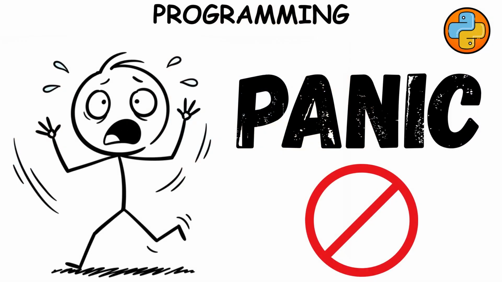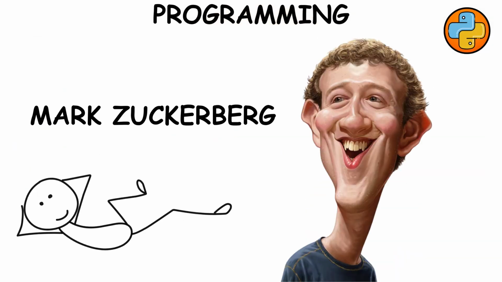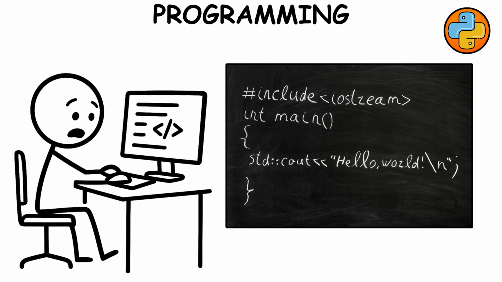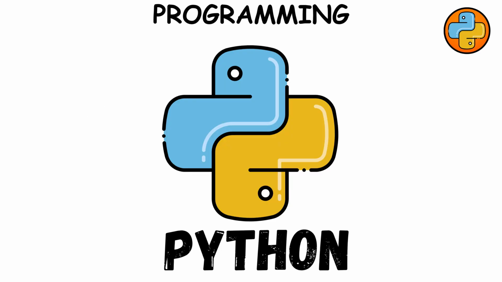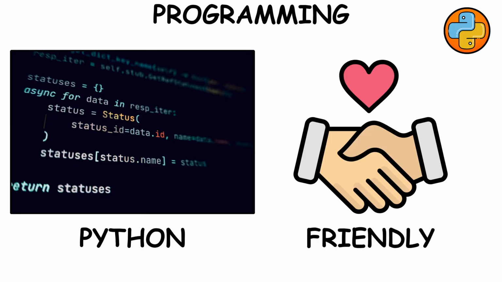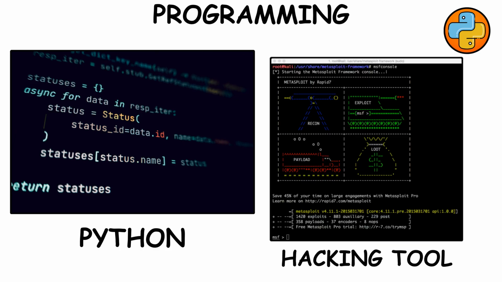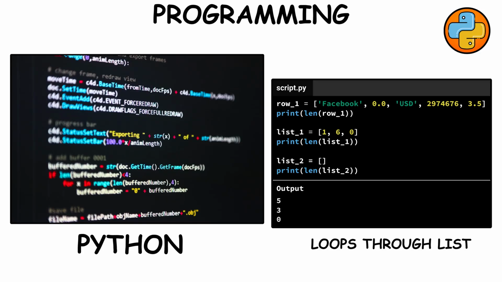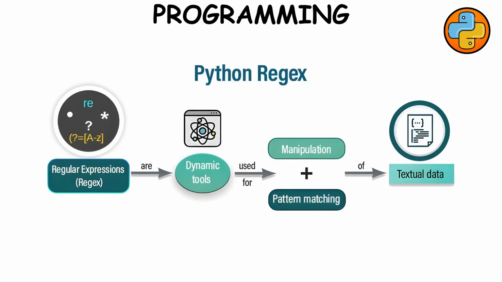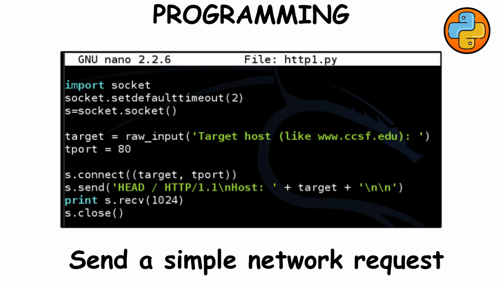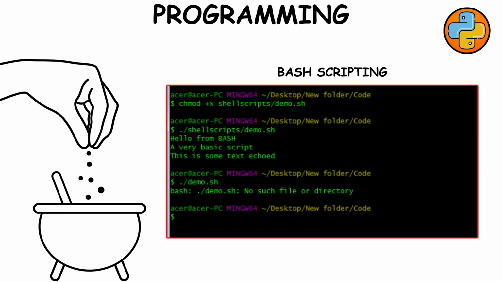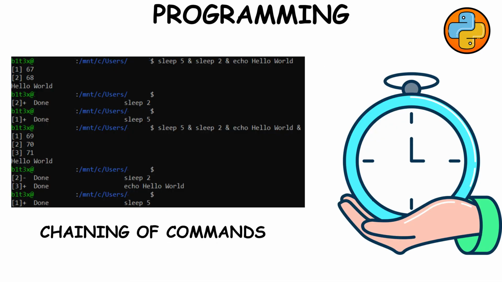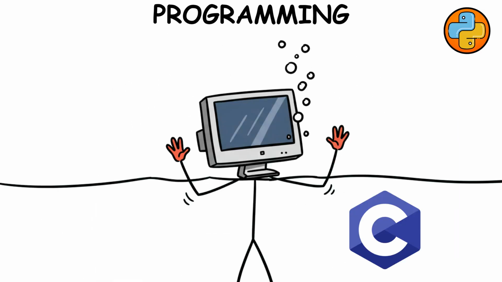Programming. Don't panic. You don't need to be the next Mark Zuckerberg, but you do need to write and read simple code. Start with Python. It's readable, friendly, and almost every hacking or security tool loves it. Learn how to open files, loop through lists, grab data with regular expressions, and maybe send a simple network request. Add a sprinkle of bash scripting for Linux automation. Even chaining a few commands can save you hours. Later, if you want to peek under the hood, dip into C just enough to understand how memory works.